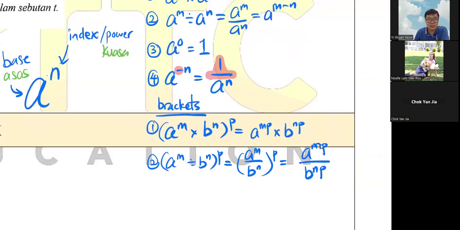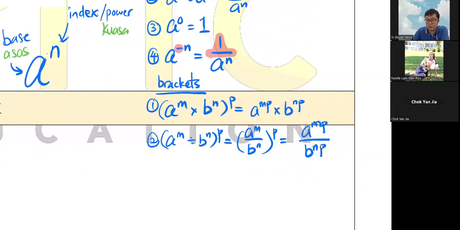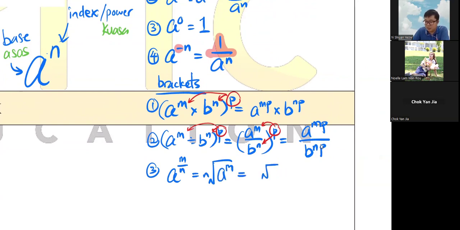Okay, so bracket is actually just like that. By the way, this thing, actually you do it in your Form 1 days, just that we didn't make it into a rule. So we first times it into your numerator and your denominator. And then for the third one, it's actually like that, where your square root, where the divide n is actually outside. So another version is like that.